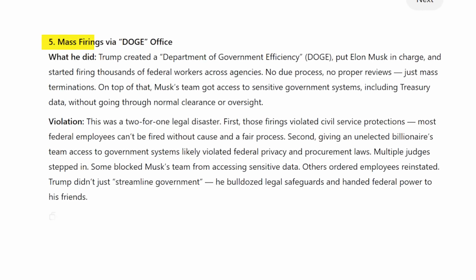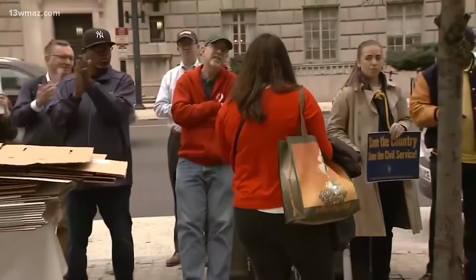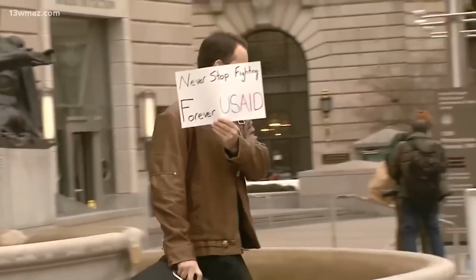Number 5. Mass firings via Doge office. What he did. Trump created a Department of Government Efficiency, Doge, put Elon Musk in charge, and started firing thousands of federal workers across agencies. No due process, no proper reviews, just mass terminations. On top of that, Musk's team got access to sensitive government systems, including Treasury data, without going through normal clearance or oversight.